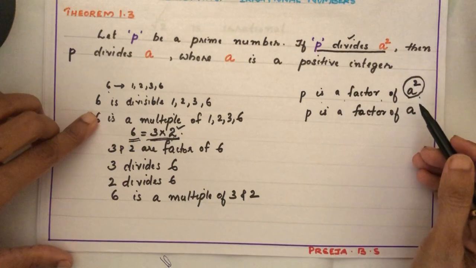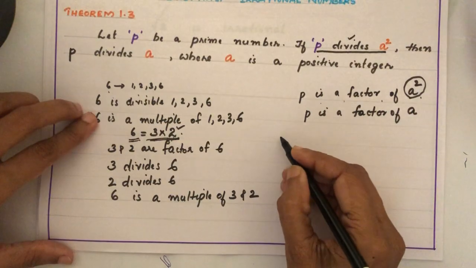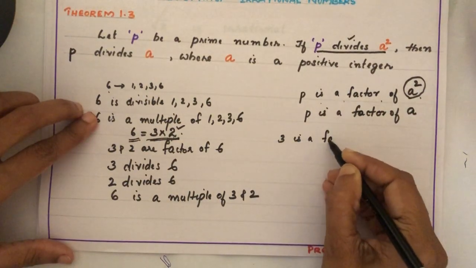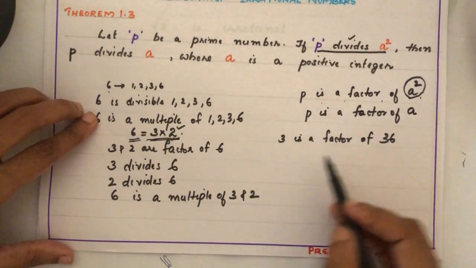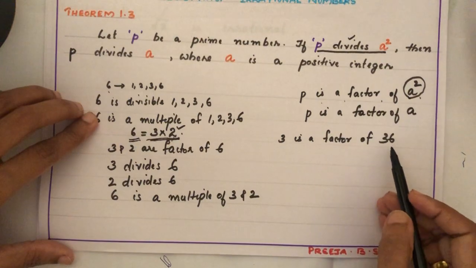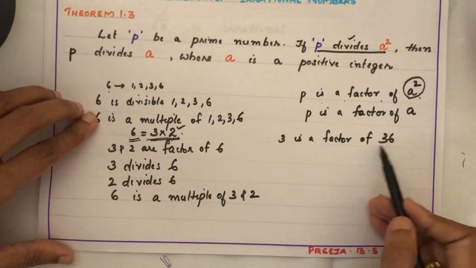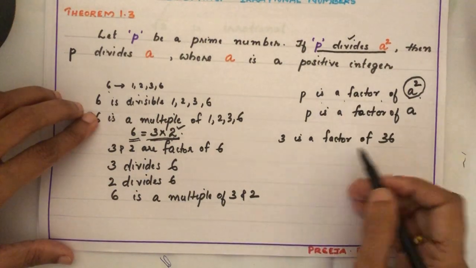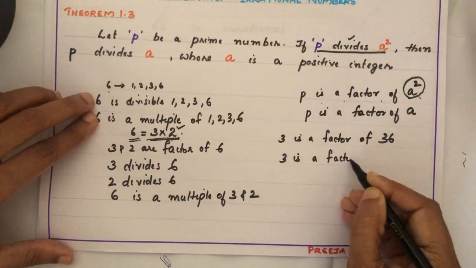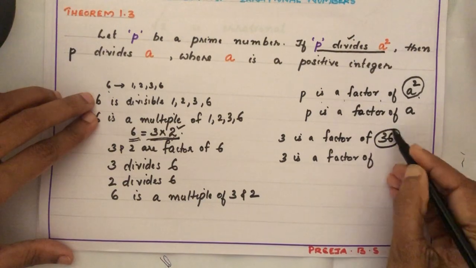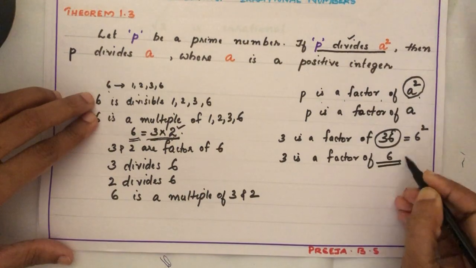You can see that from one or two examples. See, 3 is a factor of 36. Isn't it? 3 plus 6 is 9, and 9 is divisible by 3. So, 3 is a factor of 36. Now, the theorem says 36 is the square of 6, so 3 is a factor of 6 also.